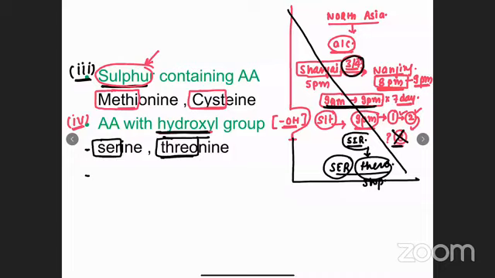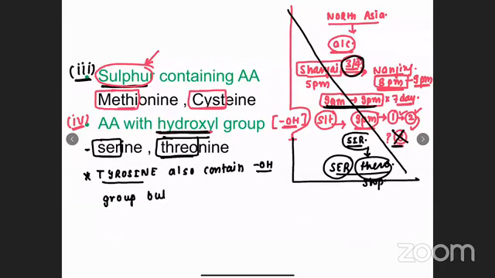We need to add one more amino acid, that is tyrosine. See, tyrosine is also amino acid which also contain hydroxyl group. So we are writing it in a separate line. We will not write in continuation, we'll write tyrosine in a separate line. Tyrosine also contain hydroxyl group, but tyrosine is also amino acid which also contain hydroxyl group.